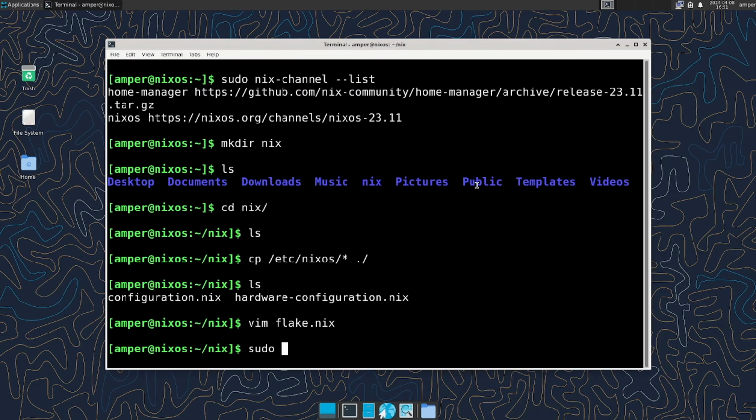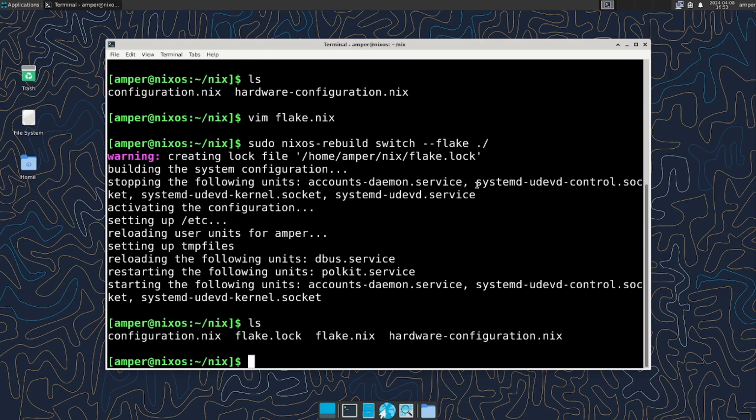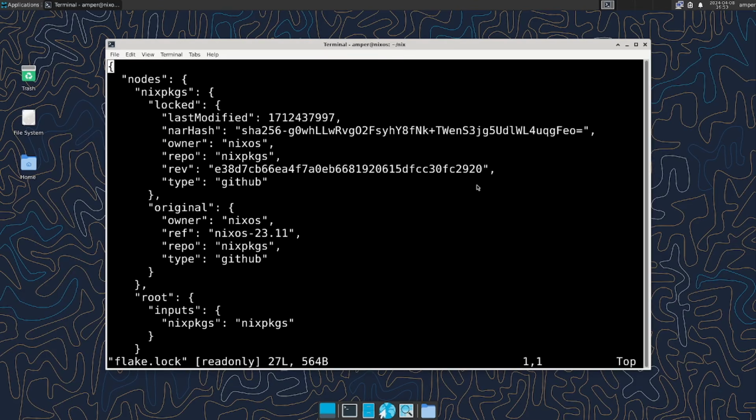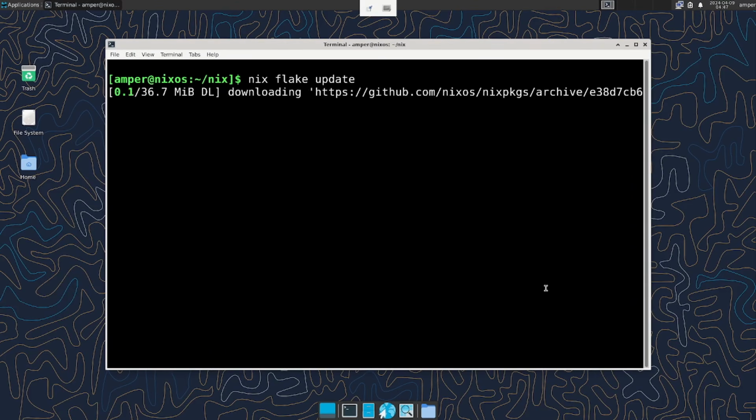Save it, exit, and run the command to update the flake. It's the usual nixos-rebuild switch with the --flake flag and the path to the flake. You can use the hash sign to specify an alternative hostname if you want to update the configuration on another computer, but in this case it's not necessary, since we only have one configuration. Now wait for the channel to update along with the configuration. After that we can open the generated flake.lock file, where the current commit of the nixpkgs 23.11 channel is hashed. Thus, this file will help us to reproduce our system identically. You can update the flake.lock file using the command nix flake update.